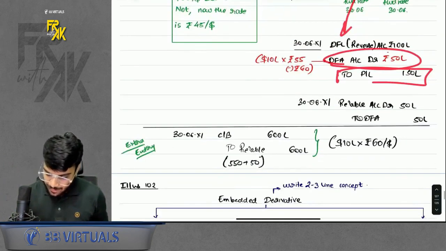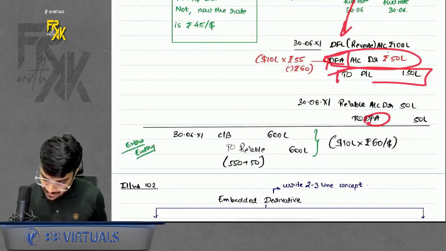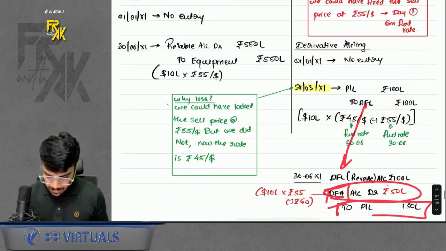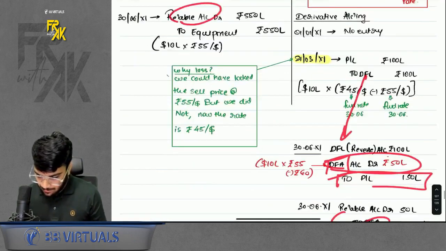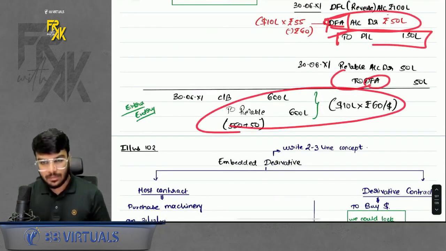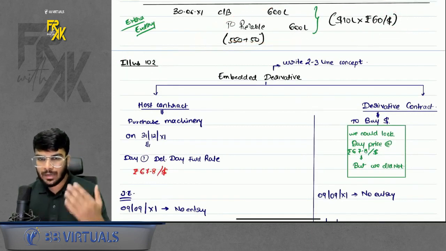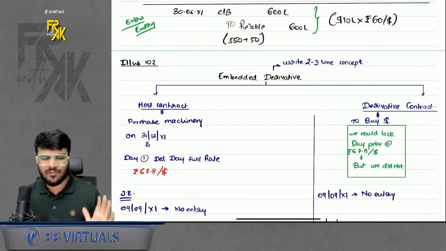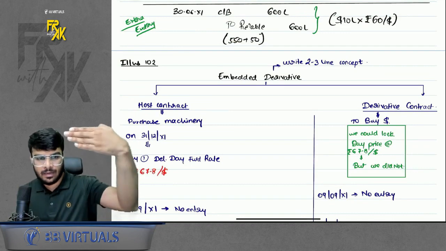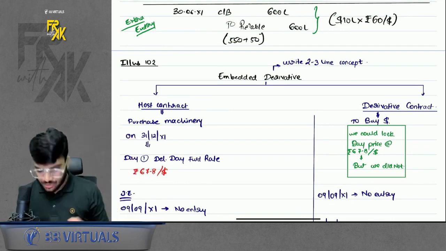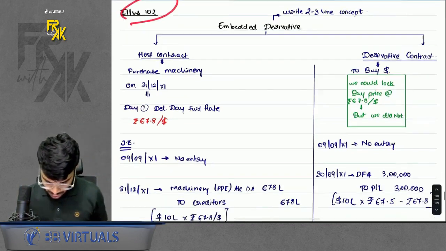So in net, DFA remains. Transfer the DFA to receivable and record both the receivables. From equipment also you will receive the money, and from derivative also you will receive the money. Done and dusted. There is also one more illustration of my book, illustration 102. You can try that in homework. It is fairly simple. If you are through with 100 number illustration and 119 illustration, this is going to be very simple for you. Just give it a try.